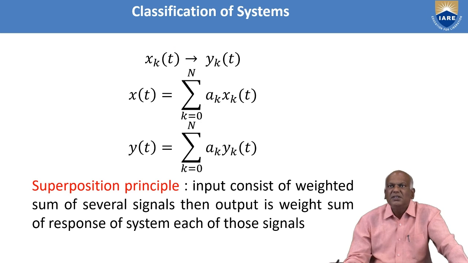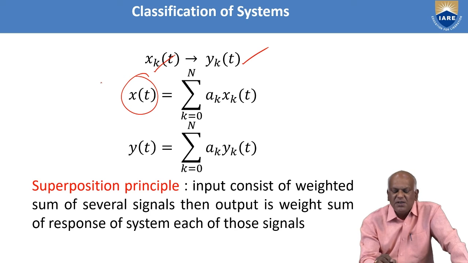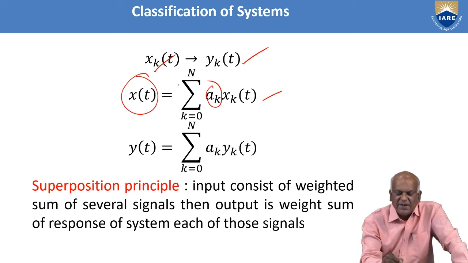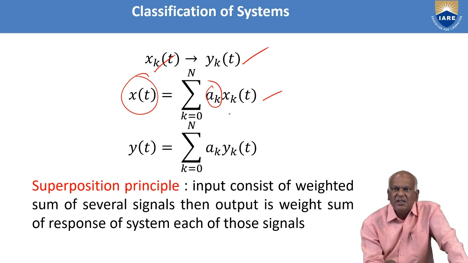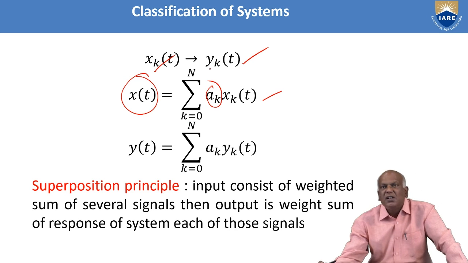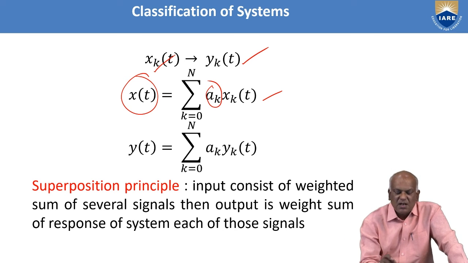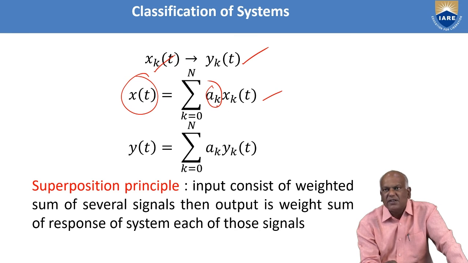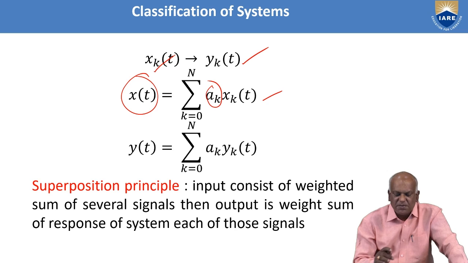Now I generalize the expressions. Let us say in general yk of t is the response of xk of t. x of t can be defined as a weighted sum of the input signals, where ak is a weighting factor. That is, the sum of ak times xk of t, where k varies from 0 to n. That means n plus 1 signals are added, a weighted sum of n plus 1 signals, and ak is the weighting factor of the kth signal. Similarly, the corresponding output is given by this property.